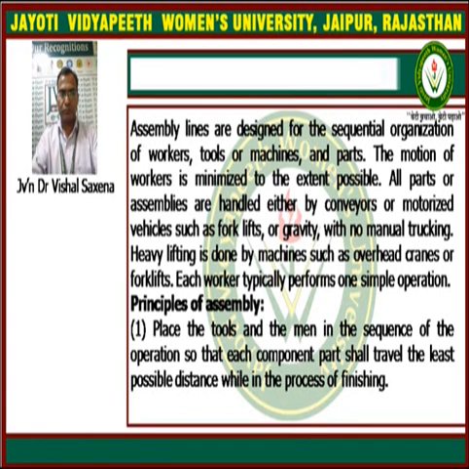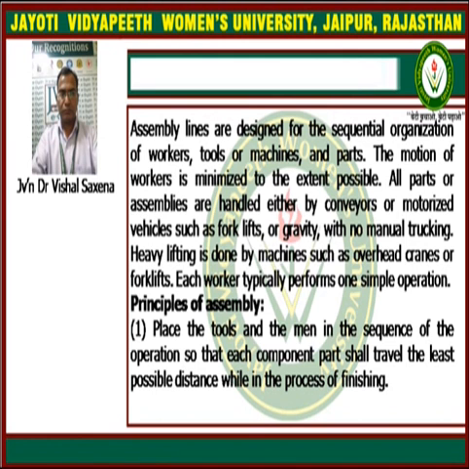Assembly lines are designed for the sequential organization of workers, tools or machines, and parts. The motion of workers is minimized to the extent possible. All parts of the assemblies are handled either by conveyors or motorized vehicles such as forklifts, or by gravity, with no manual trucking.